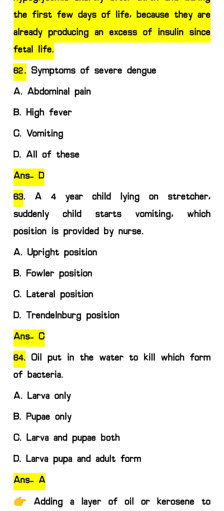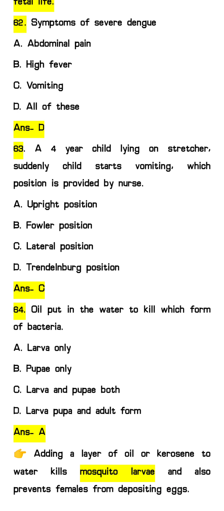Next question 63, a 4-year-old child lying on the stretcher suddenly starts vomiting. Which position is provided by the nurse? Option A, upright position, option B, Fowler's position, option C, lateral position, option D, Trendelenburg position. So the answer will be lateral position. The nurse will provide the lateral position to prevent aspiration and airway blockage.